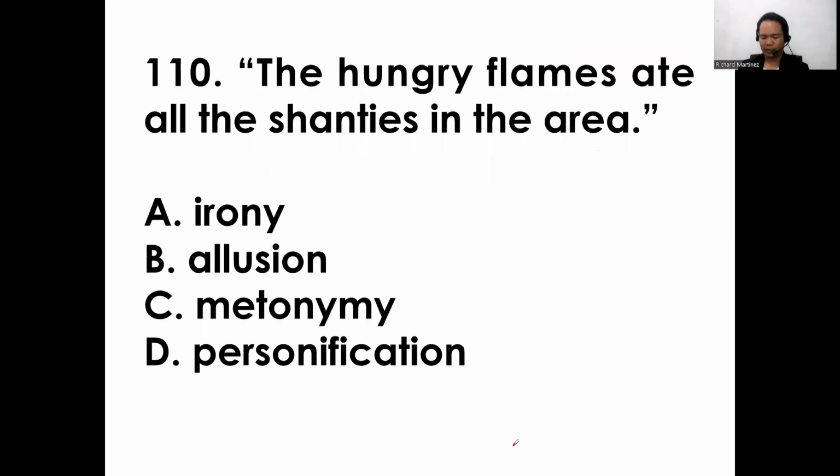Okay. So let's proceed to item 110. "The hungry flames ate all the shanties in the area." A, irony. B, allusion. C, metonymy. D, personification. So these are our clues: the hungry flames, who is hungry? The flames. They ate all the shanties in the area. So it is clear that the answer for this item is letter D, personification.